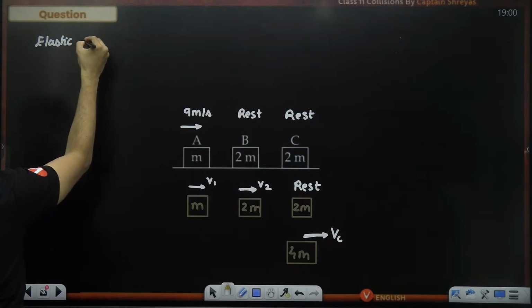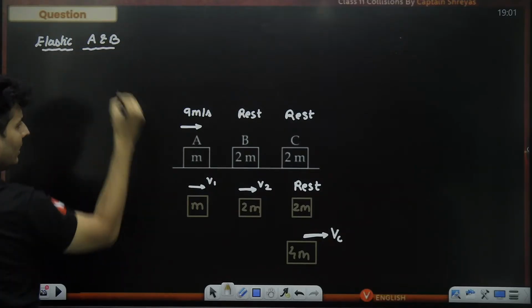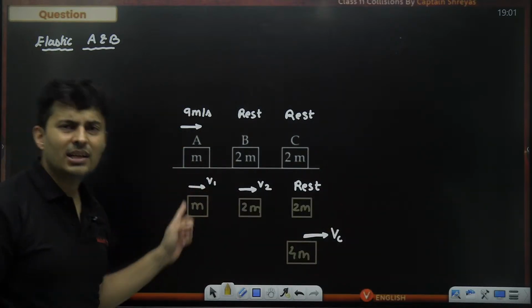Elastic collision between A and B. So what all equations can we write? Obviously, we can conserve momentum.